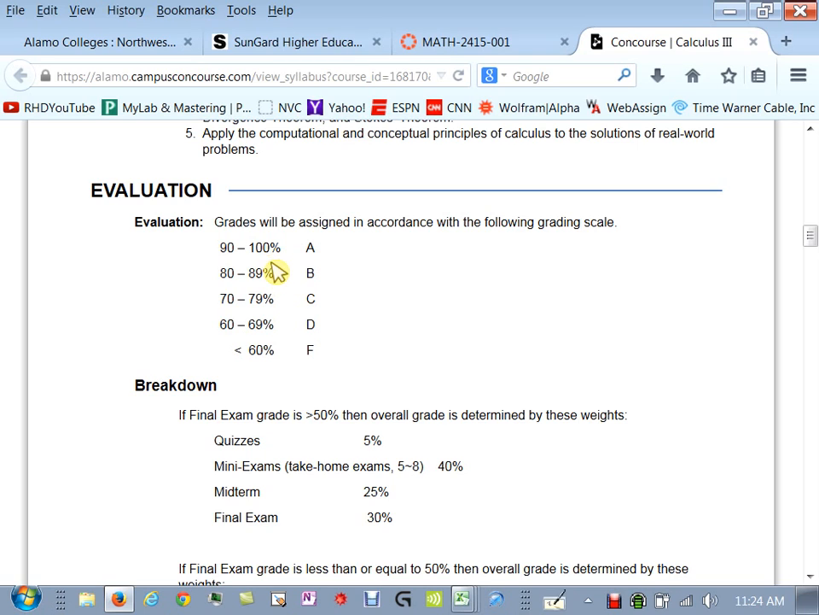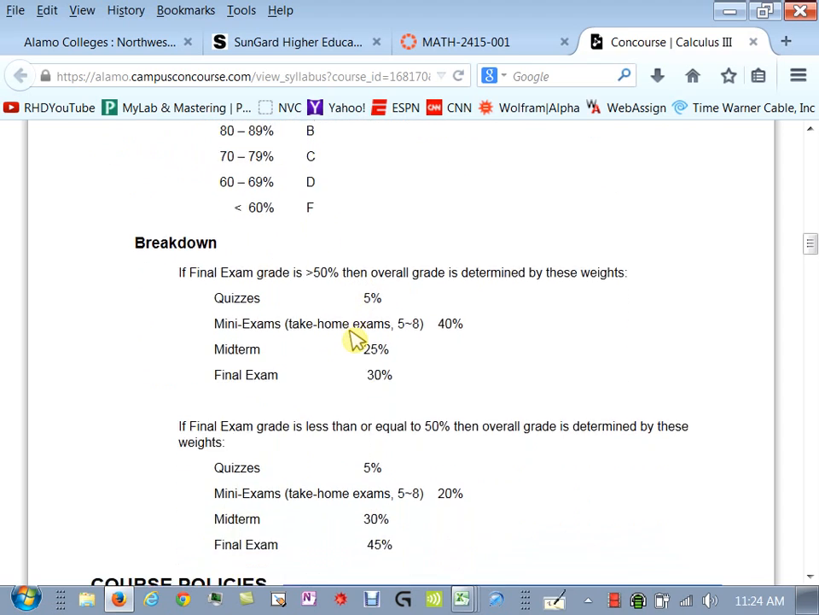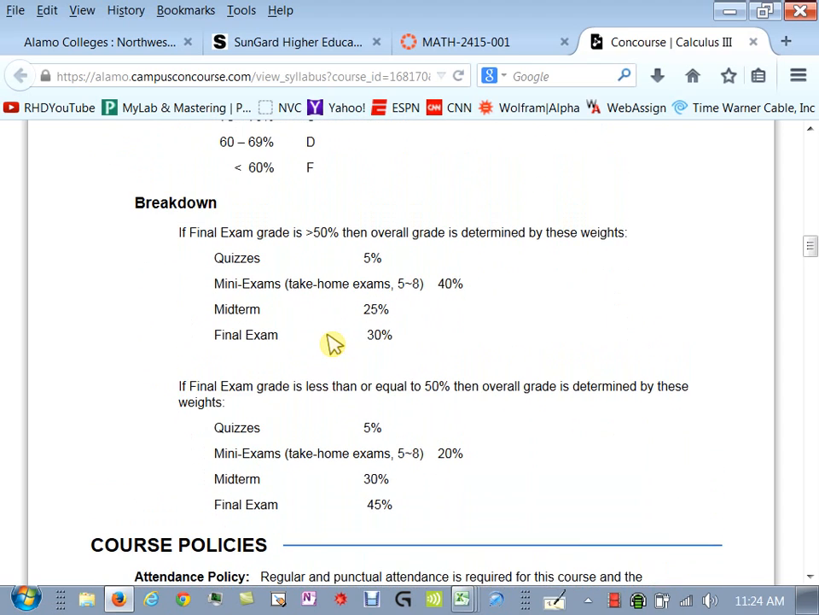89.5 would be an A, so I do round up. But that's the breakdown of the letter grades. And then the breakdown of the actual grade. This is a little bit confusing. You probably haven't seen a course set up this way. But it's something that I started last semester, so we'll see how it goes this summer.